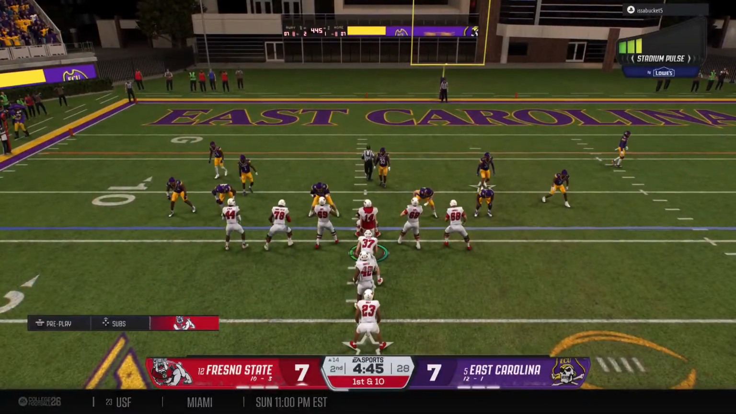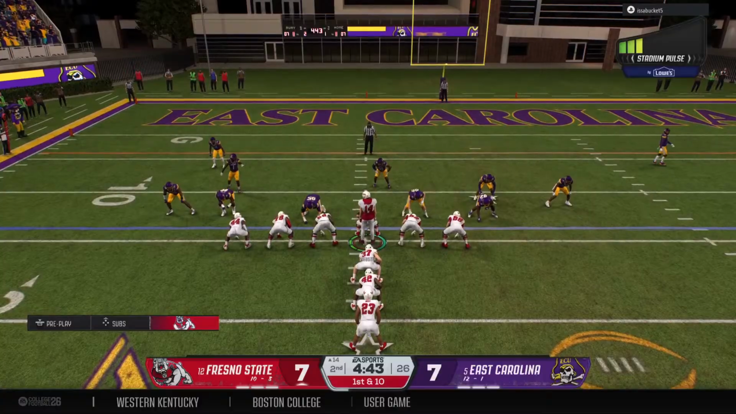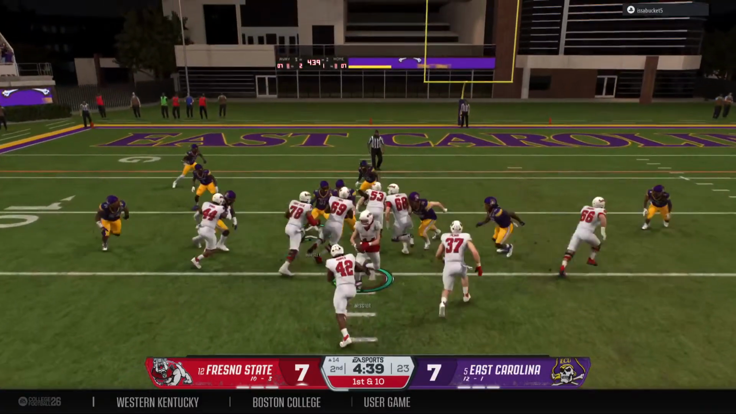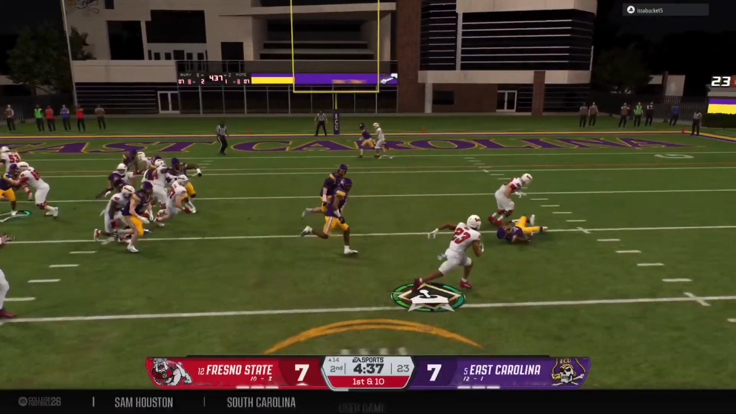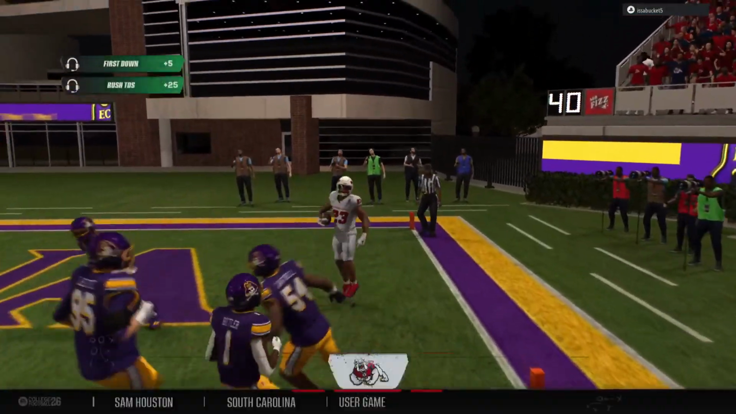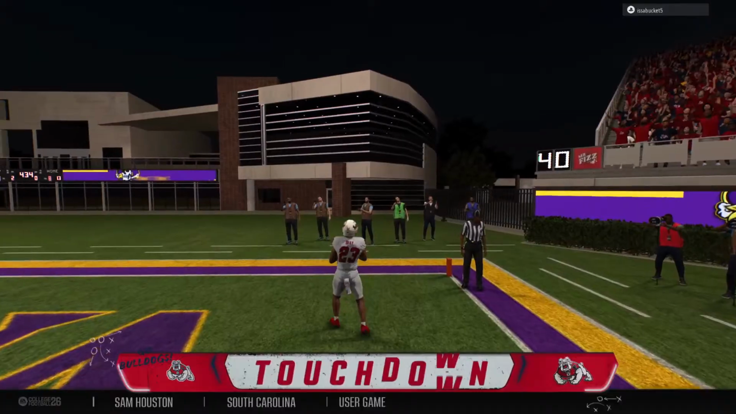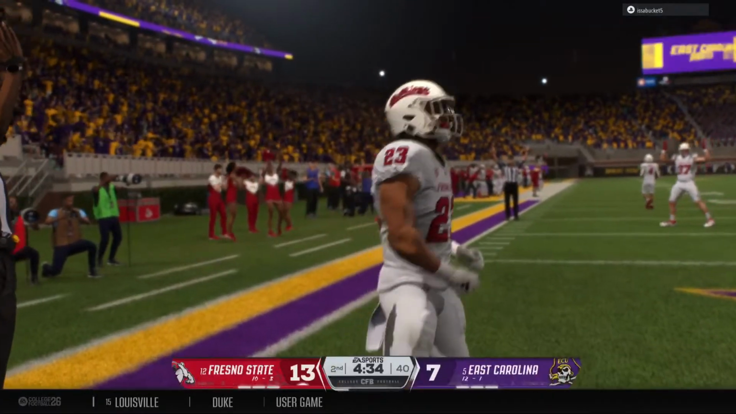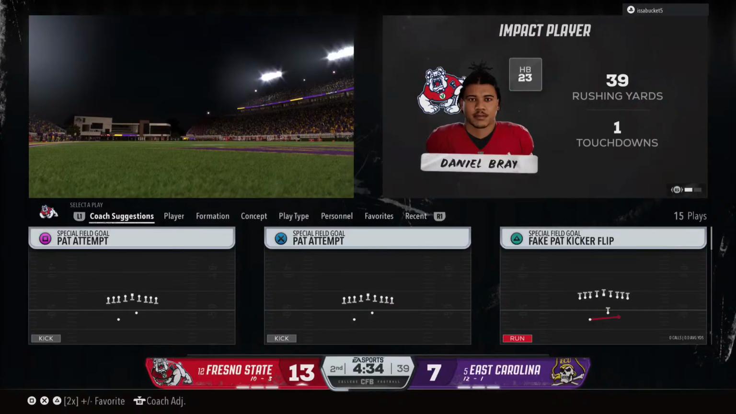Back-to-back chunk plays to begin the drive. The defense on their heels. And then first down, right back to the running game. End zone ahead. No stopping him on that run. Touchdown, Bulldogs.